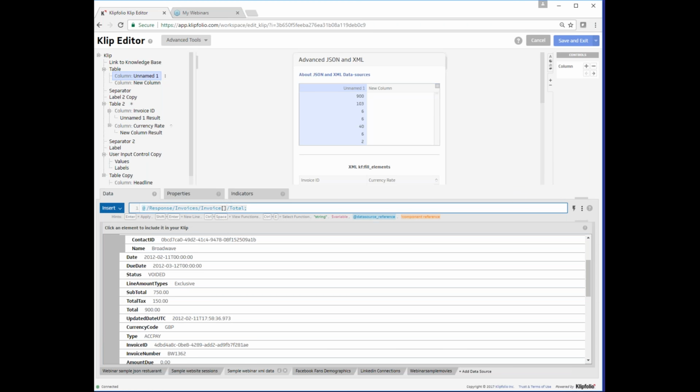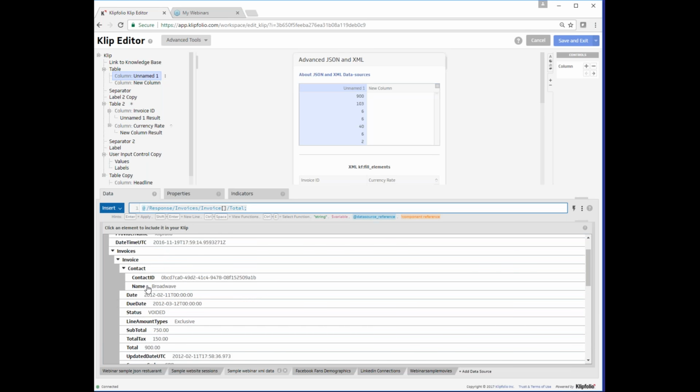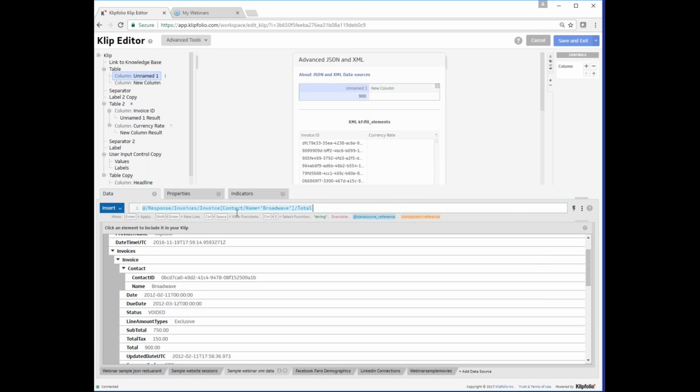Now, the condition we are applying here is actually that we're going to go down into the contact slash name and check if the value there is Broadwave. So we're going to start with contact slash name is equal to Broadwave, and again, case sensitive. This gets me the total value of all the invoices where the contact's name is Broadwave.